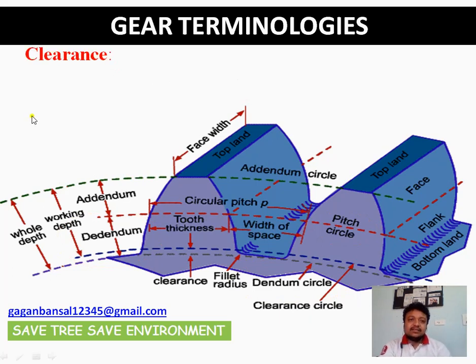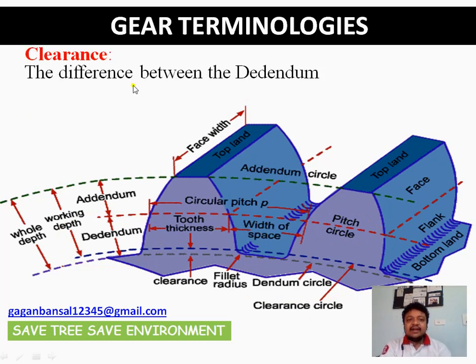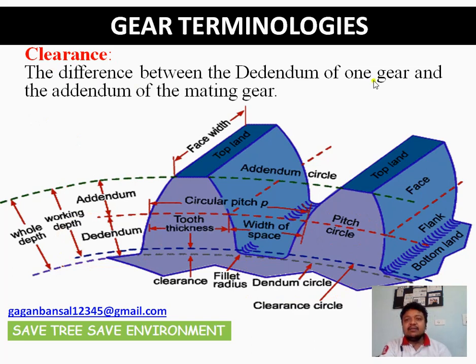What is the clearance? Clearance can be defined as the difference between the dedendum of one gear and the addendum of the mating gear. I should have shown two different figures, that is, two mating gears.